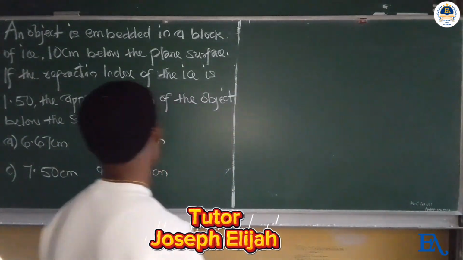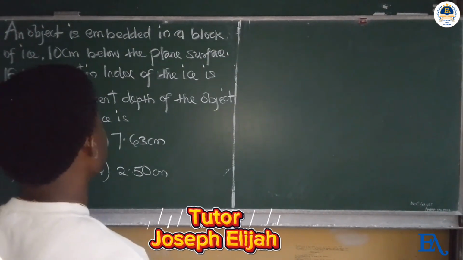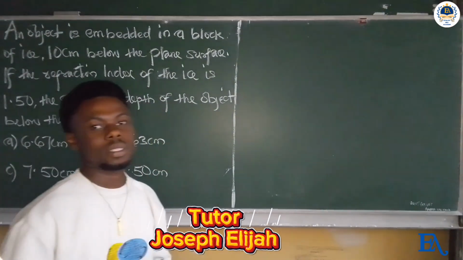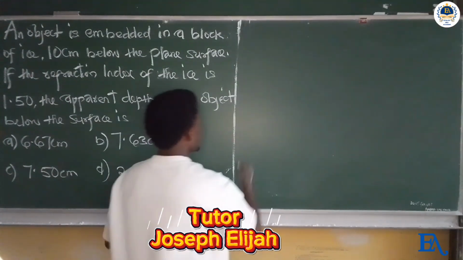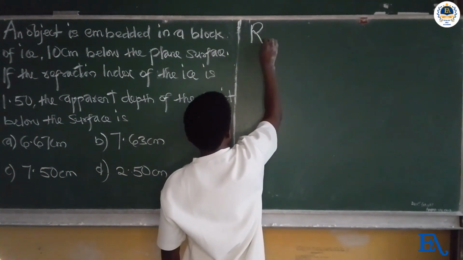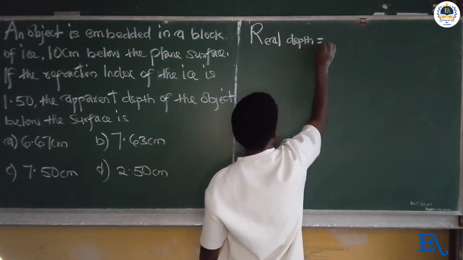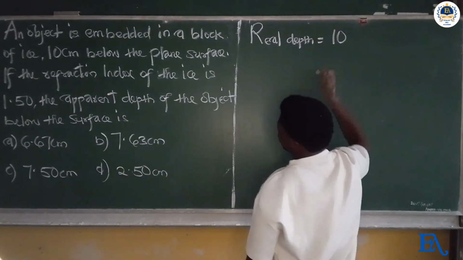Now in the question we have 10 centimeters below the plane surface. That is the real depth of the object. So real depth is equal to 10.